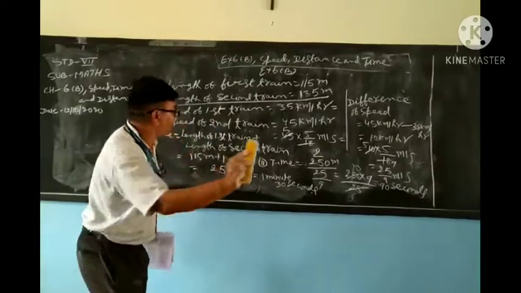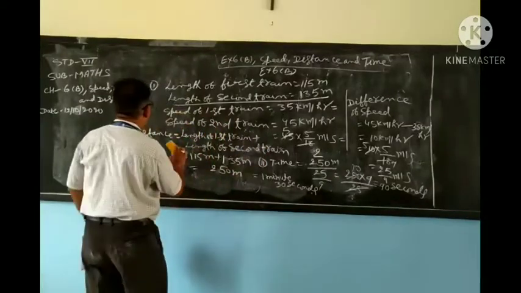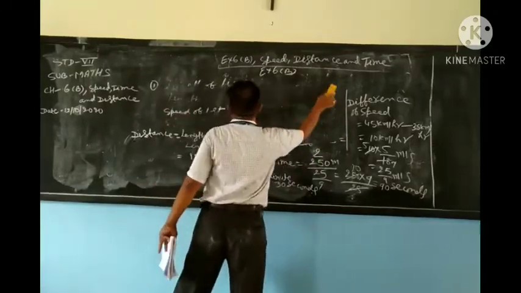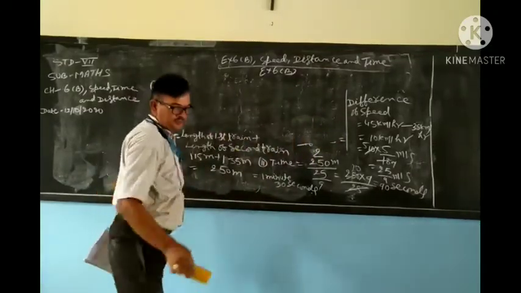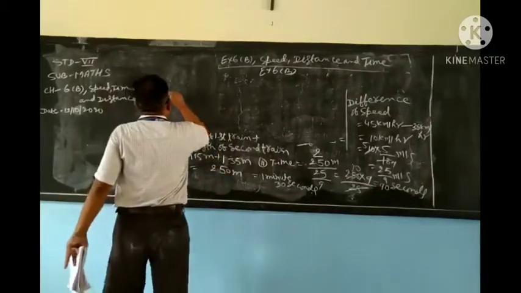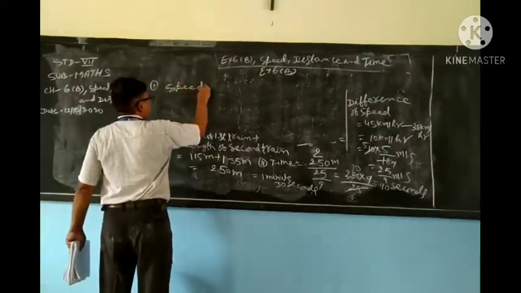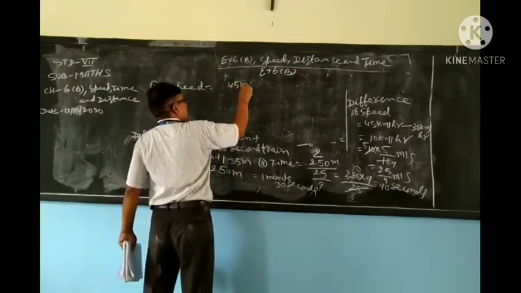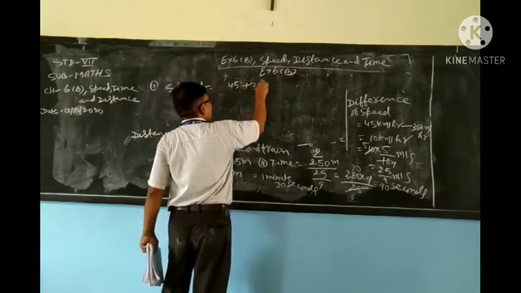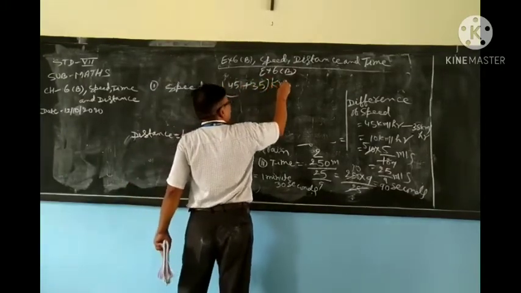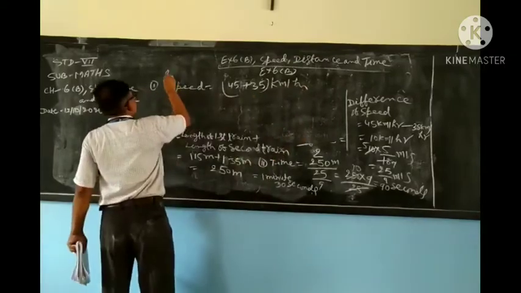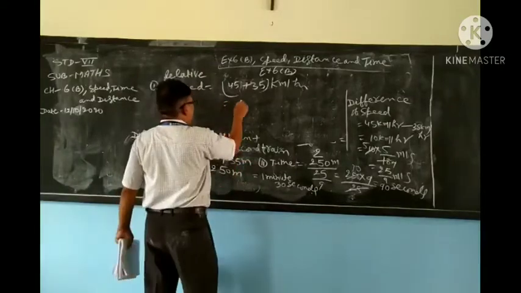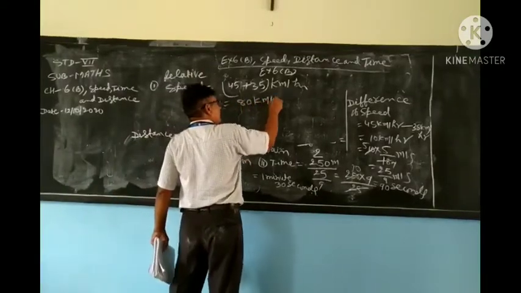Length is the same, distance is not going to change. What is going to change? The speed. So what will we do? First part, the speed is equal to the sum of their speeds. So 45 plus 35 kilometer per hour. Relative speed, sorry, relative speed is equal to 80 kilometer per hour.